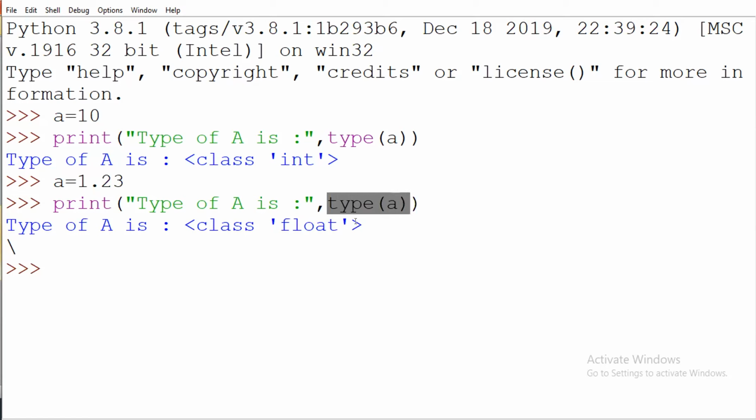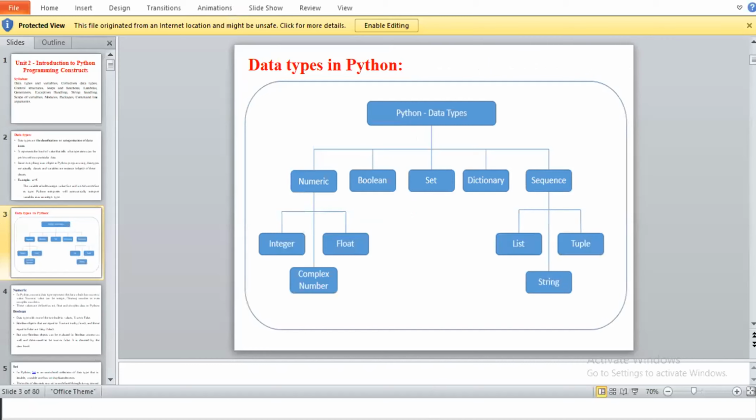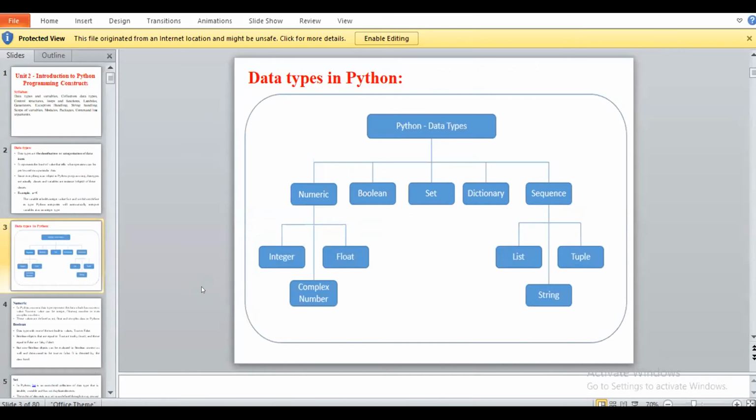It will return the output that is float, because it will be the float number. So all of you understood how to find which data type the present variable is. So all of you understood. Yes, ma'am. Okay, so next point. We are having different types of data types, that is numerical, boolean, set, dictionary,